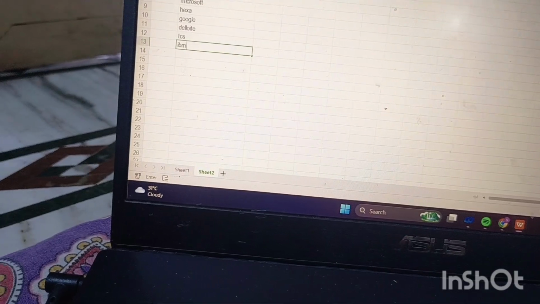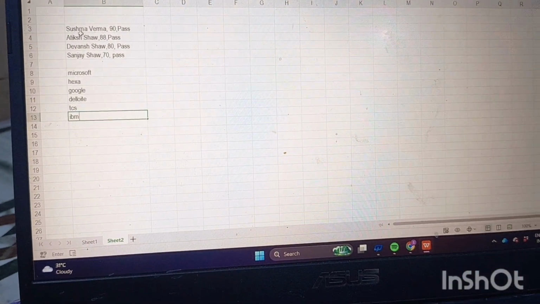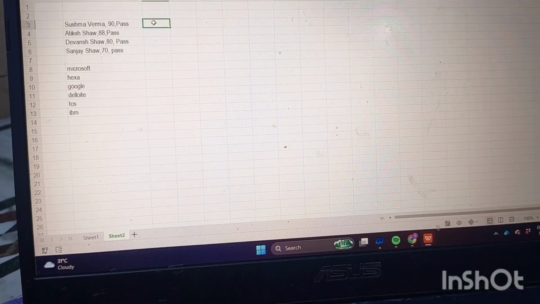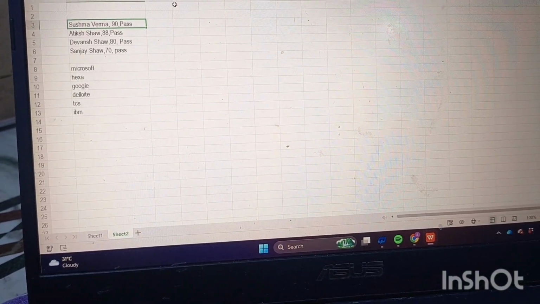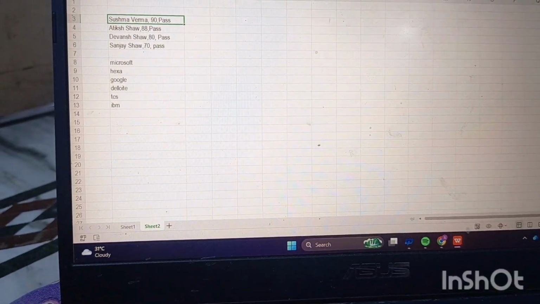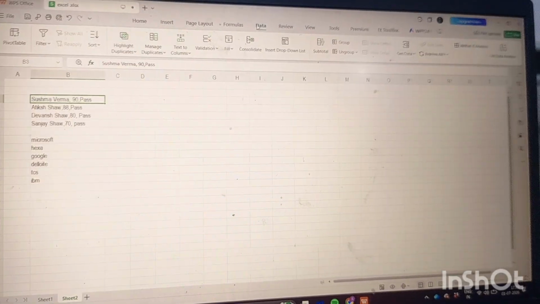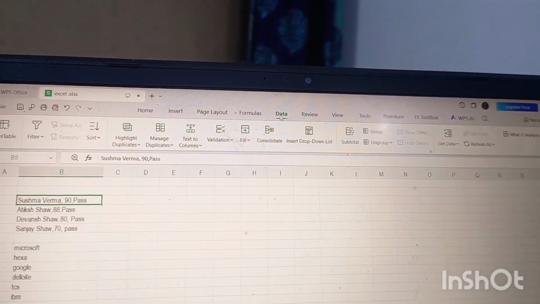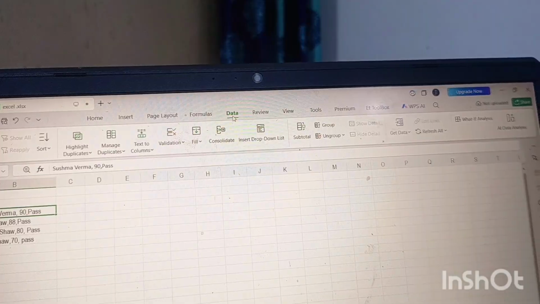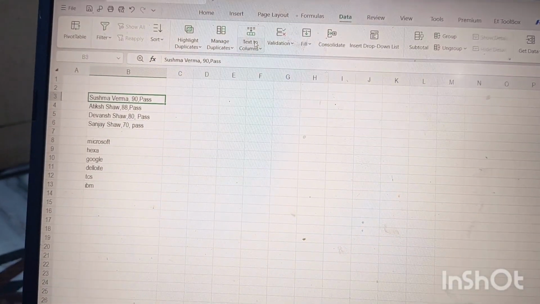First we are going to practice on the upper one, okay. After selecting this cell, you just have to go to Data in the ribbon, and in Data go to text to column.